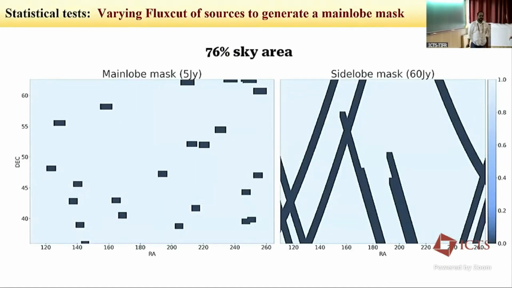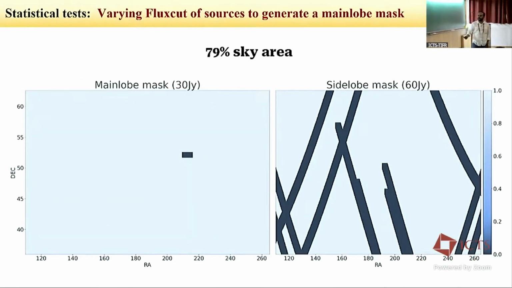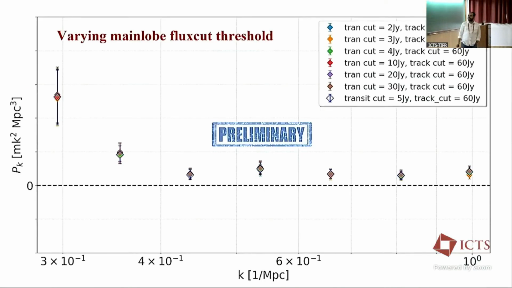Another one can argue that if you have a gain error or a narrowband systematic, that will be multiplicative and that will leak power to the high delay. So we have this 5 Jansky main lobe cutoff. We keep the side lobe cutoff fixed at 60 Jansky. In one extreme, we apply many bright point source flux cutoffs, going to 66.2% sky area. In another extreme, we just have 1 pixel here. Again, the argument is if you see foreground, for different cutoffs your power should vary. But this is what we do not get, which is again really good. We don't see any changes in the power. It is just lying in the same region, right on top of each other.